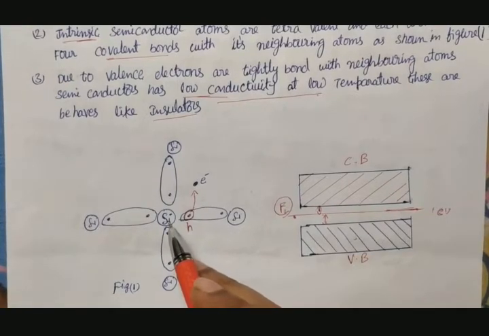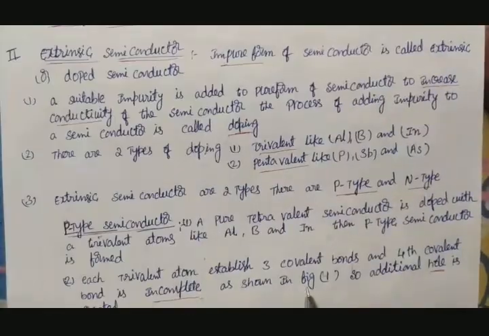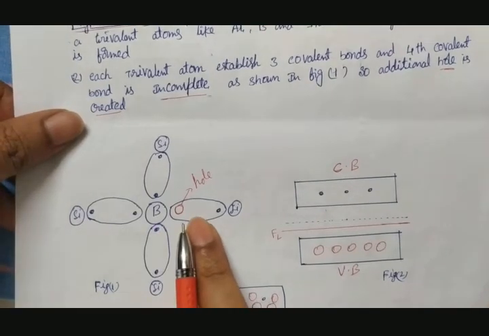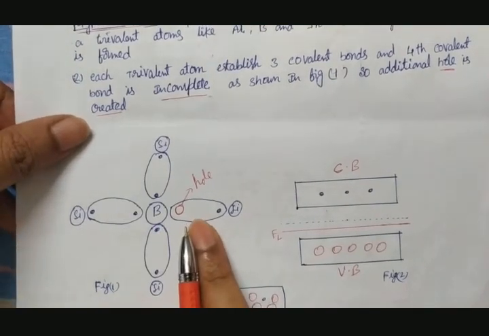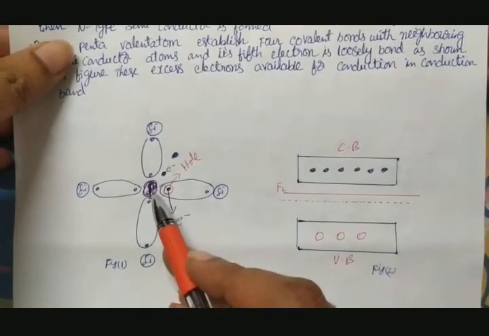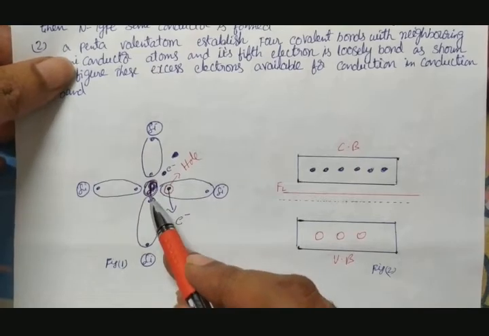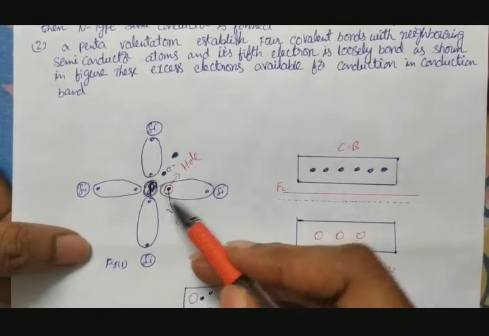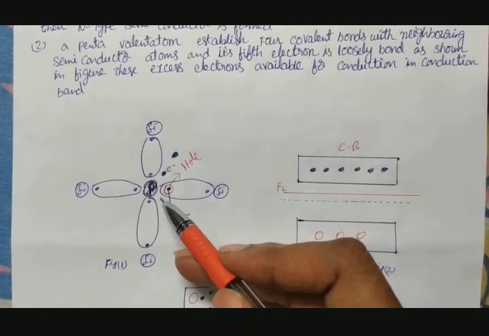Here a trivalent atom, boron, is doped. Sometimes we can add a pentavalent atom like phosphorus. So by adding impurity, based on the impurity, there are 2 types of semiconductors.